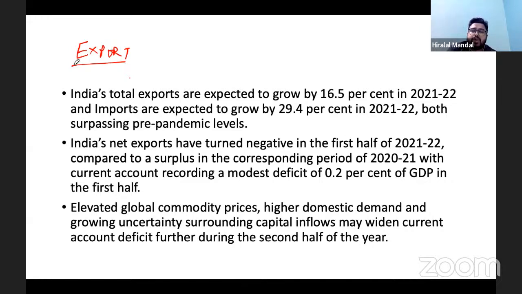India can take advantage of that because India has that kind of economy. India has the ability to do higher production in the country.